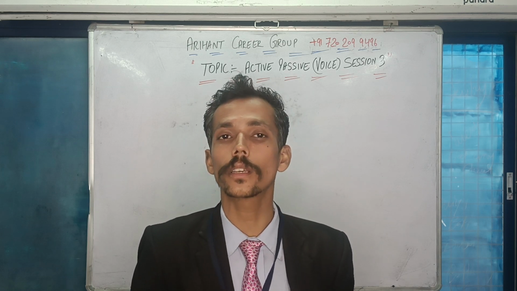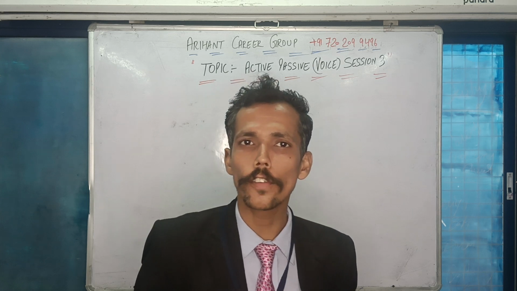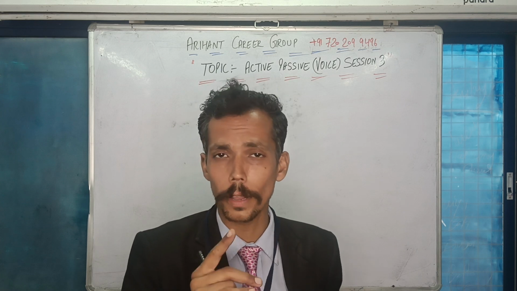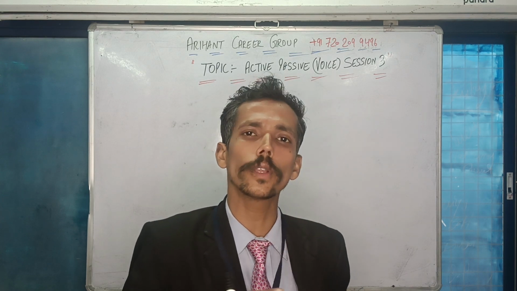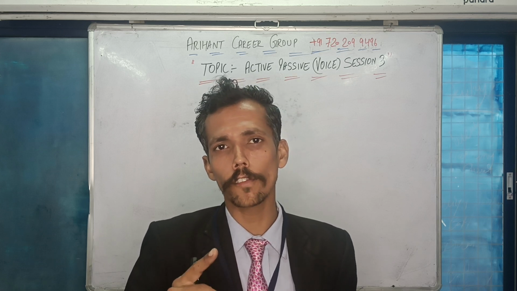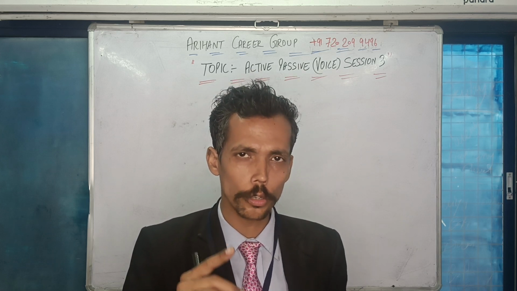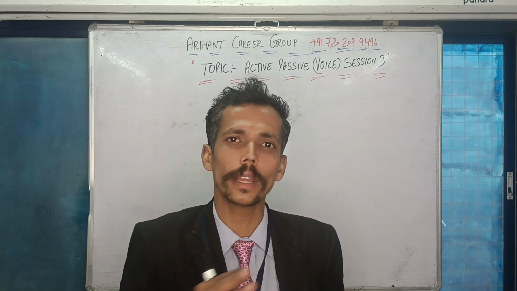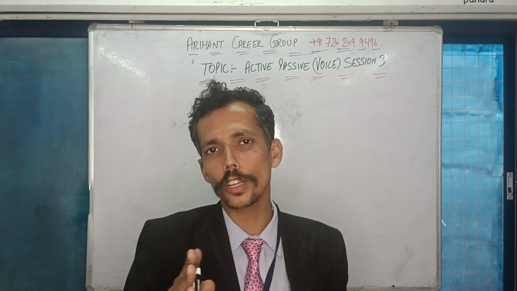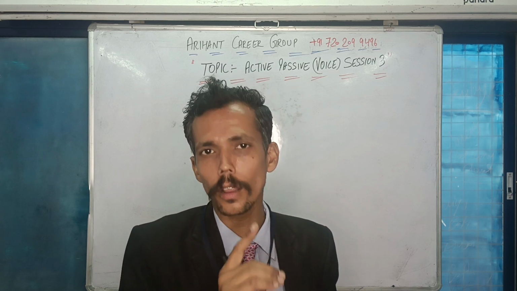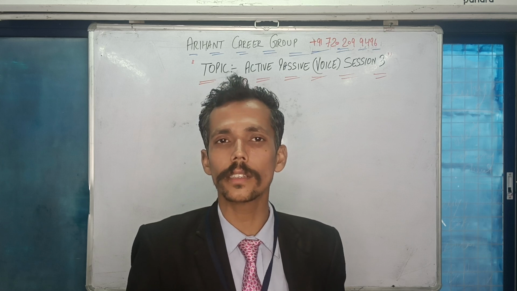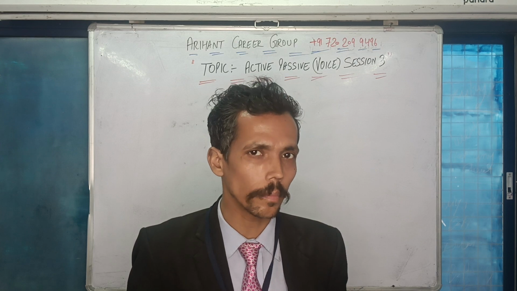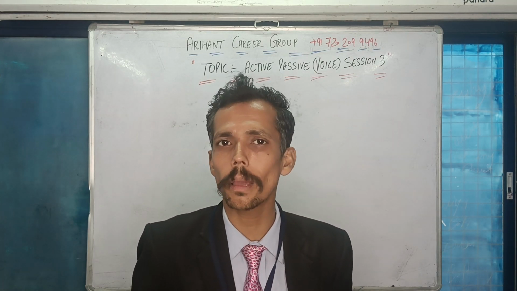And the third tense I discussed in the second session was future continuous, where you will be given will be or shall be plus first form plus ing. I discussed in that video that you would have to write will be or shall be plus being, because ing is to be converted into being plus third form. But there is no sentence where you can use be and being together. So I will say that future continuous is not applicable in active passive. You cannot make the sentences because you will not find such answers grammatically correct. That's the reason. So I hope you understood what I discussed in my previous sessions.